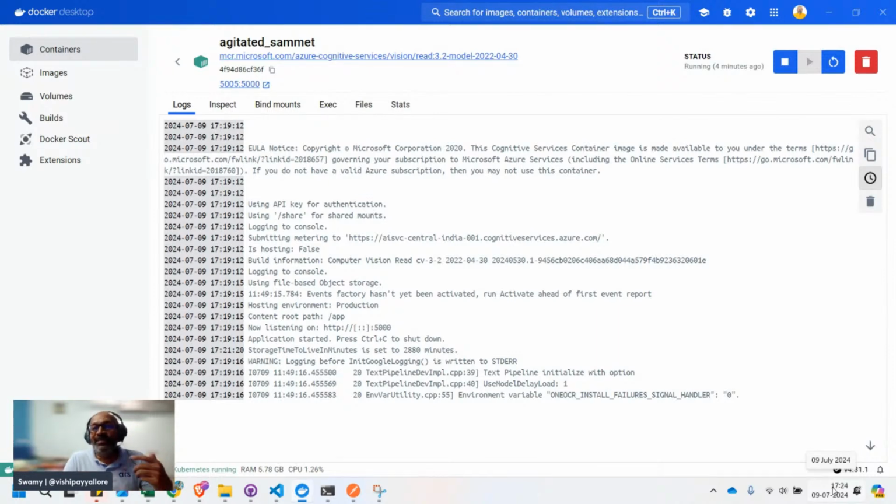Now what happens is, as we were speaking, it periodically sends the information from the billing perspective. It sends it to the endpoint using the same key. Now the key is invalid. When it tries to send every 5 minutes, or I don't know the exact time, I don't want to blabber something, but when it tries to send this information next time, it will figure out that the key is invalid, and it will blow. We'll see that in a minute, but I'll show you how it looks.